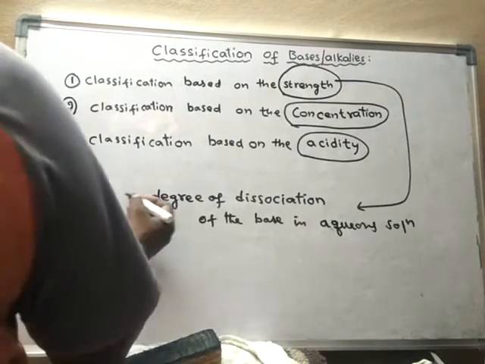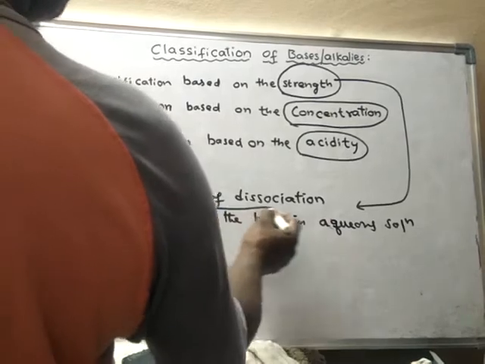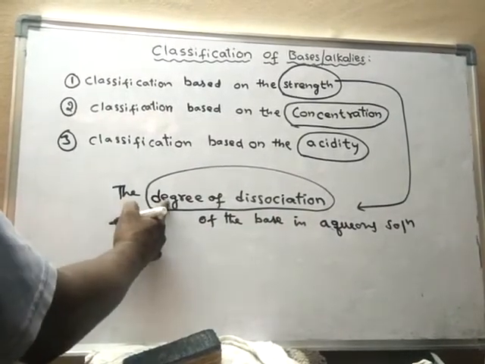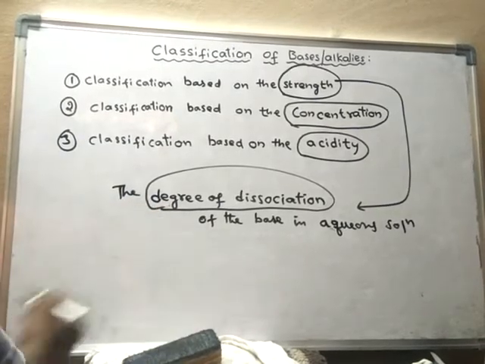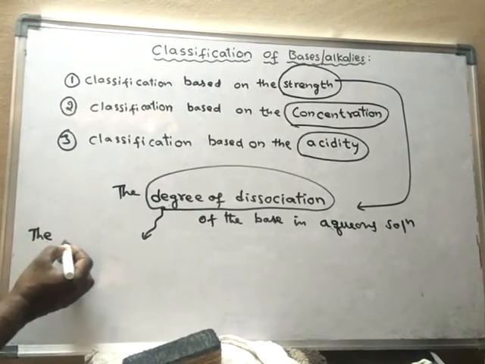While we were learning about the acids, we learned about the degree of dissociation. Degree of dissociation means the extent of dissociation.